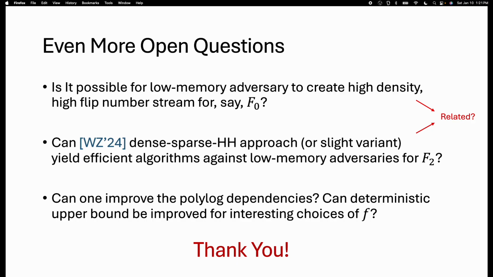Another question is, can a recent work by Woodruff and Zhou, which introduced a new technique for robust streaming, handle our low memory adversaries for, let's say, the F2 problem? That's also an interesting open problem. And lastly, can we improve our polylog dependencies, or can we improve our results for other specific choices of the underlying function f?